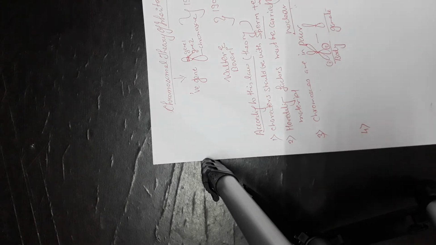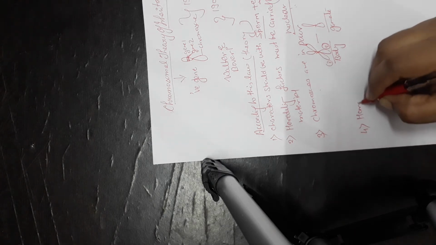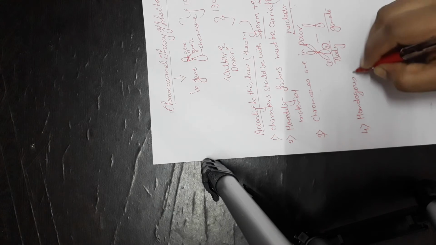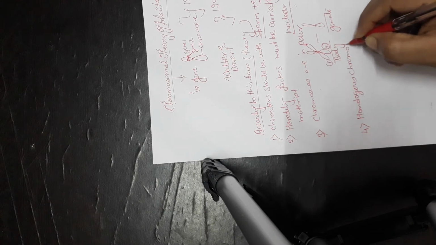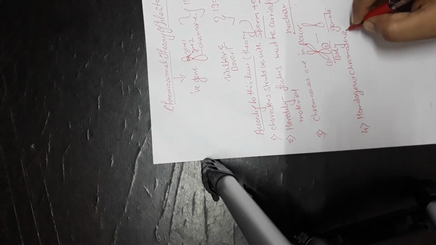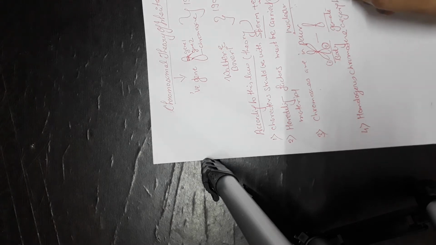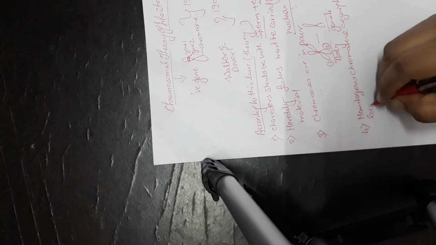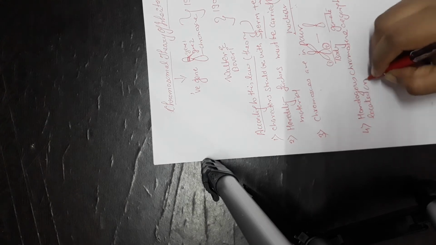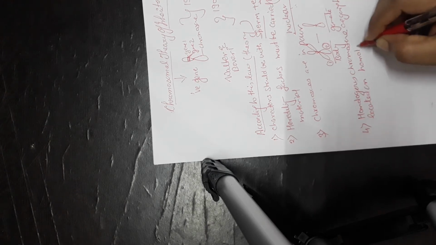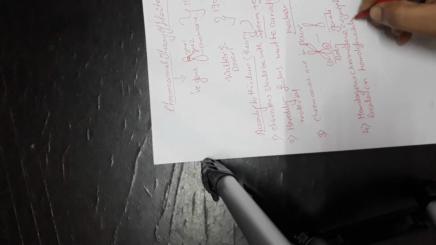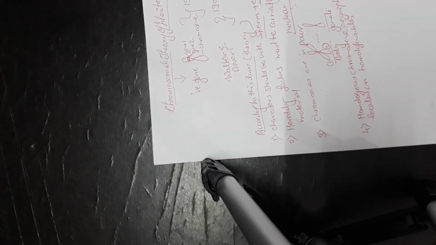I have been explaining to you several times that on the homologous chromosomes, genes are going to be located on homologous sites. Okay, so what does it mean?